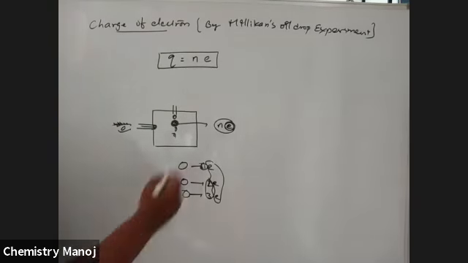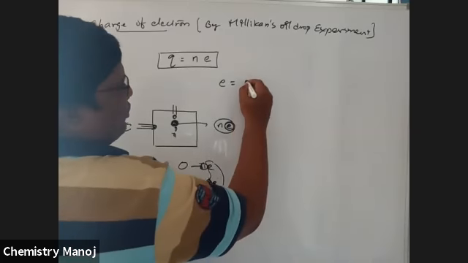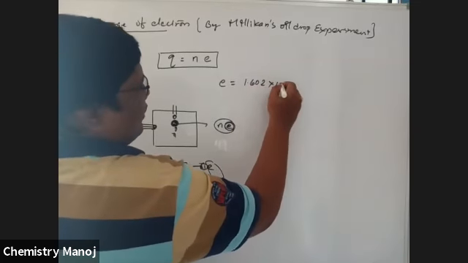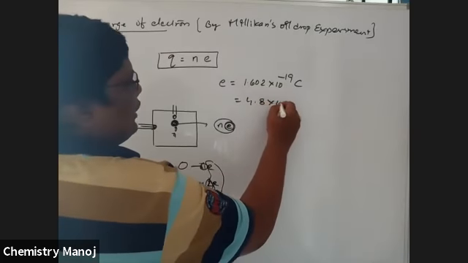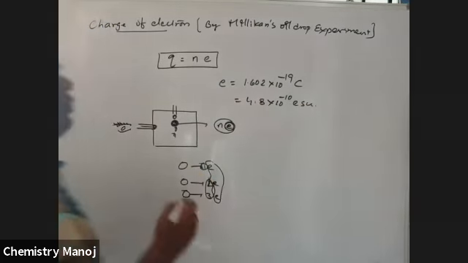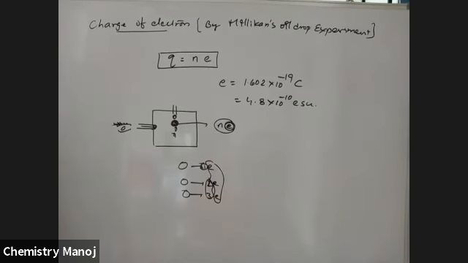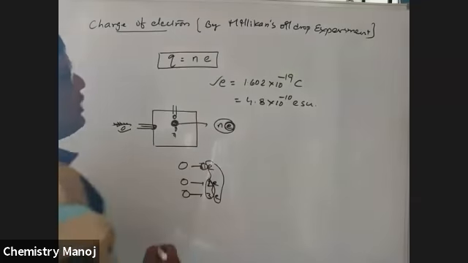The charge of the electron was later calculated as e is equal to 1.602 into 10 power minus 19 coulombs, or 4.8 into 10 power minus 10 ESU. ESU is the electrostatic unit system. This is the charge of the electron.